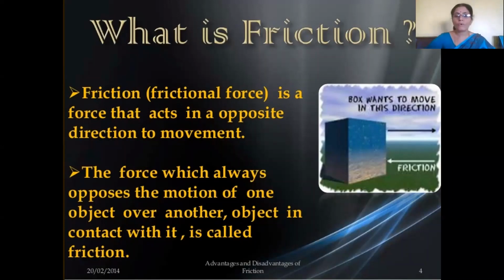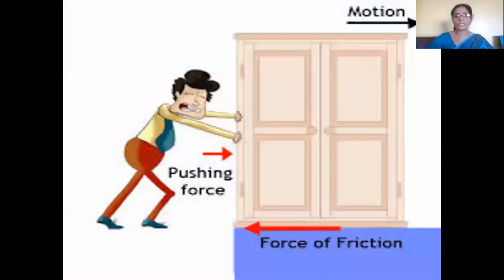When you apply the force, the object moves in the direction of the applied force, but the frictional force acts in the opposite direction of the applied force as well as the motion of the object.